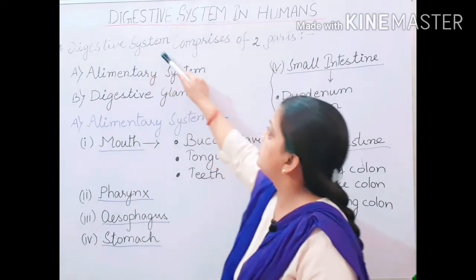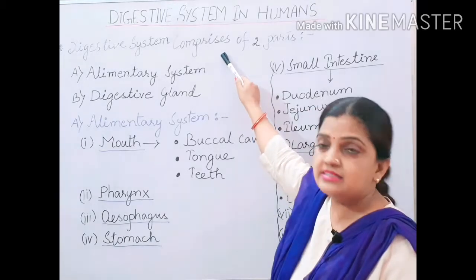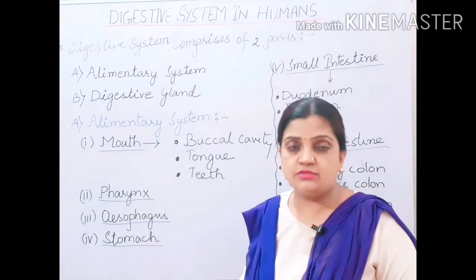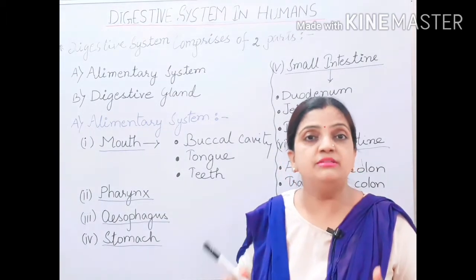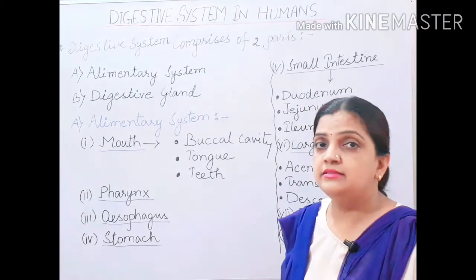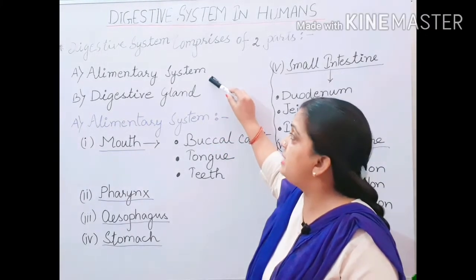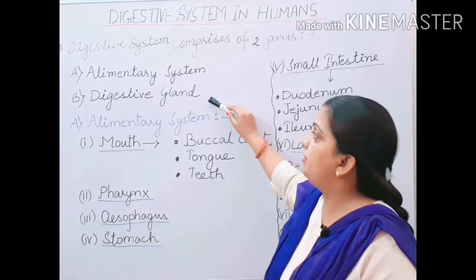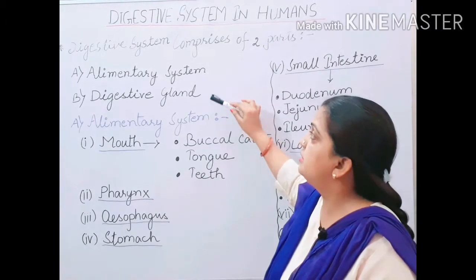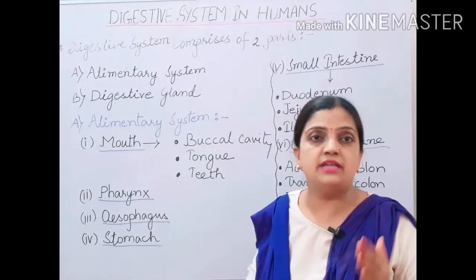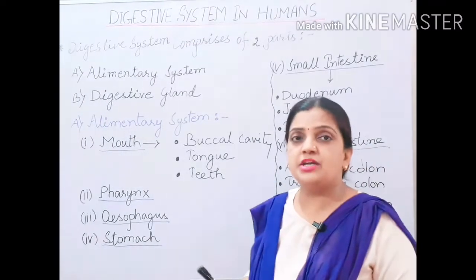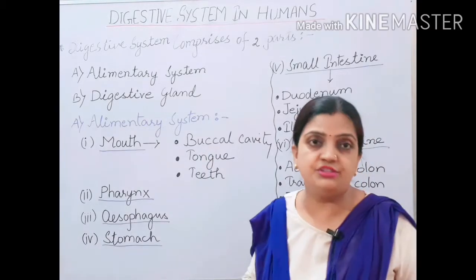And this digestive system of man comprises two parts. Now children, what are the two parts which comprise the human digestive system? These two parts are the alimentary canal system and the digestive glands. These are the two systems which comprise the human digestive system. So children, let us know what parts comprise each of them individually.